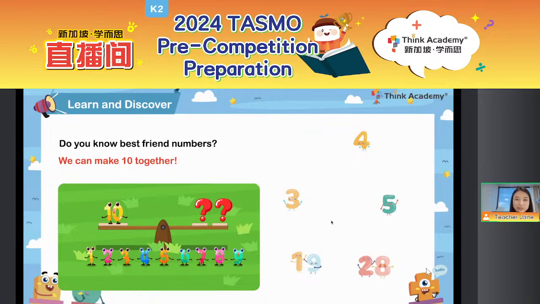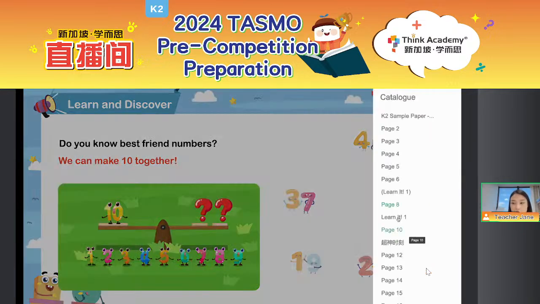I've already seen some correct answers in the chat box. Good job, everyone. Yeah, 3 plus 7, and then 4 plus what equals 10? 4 plus 6. Yes, good job. 4 plus 6 equals 10. Then how about 5? Yes, 5 plus 5 equals 10. So they are good friend pairs, right? So when we are doing the questions, it can always help us a lot.